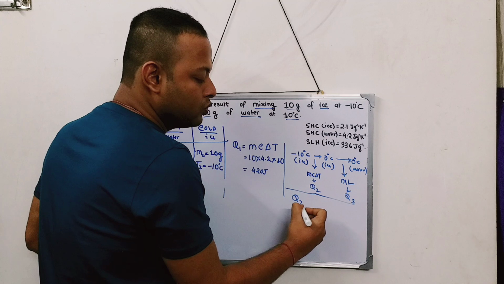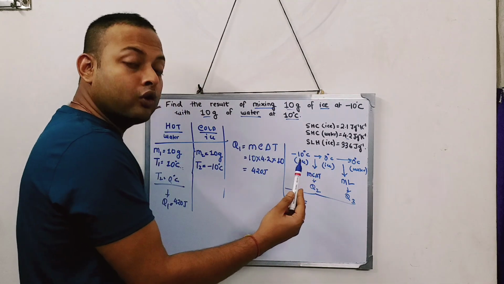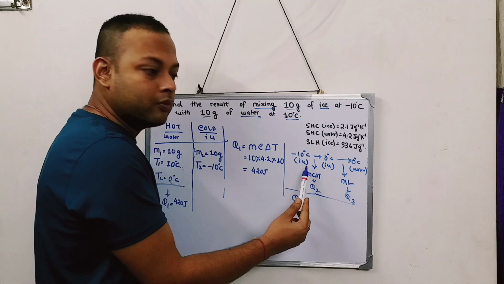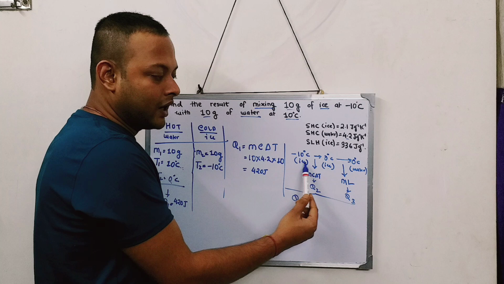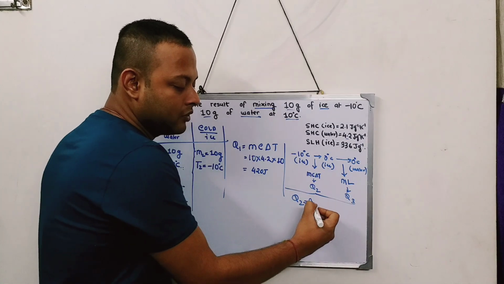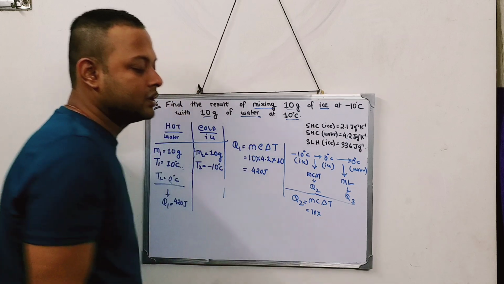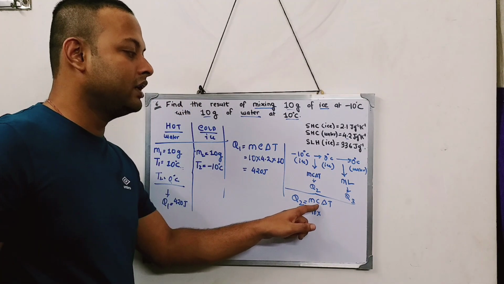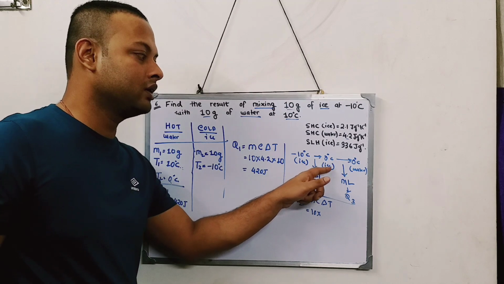So Q2 over there, what formula should I use to know the amount of heat absorbed? I will use mc delta T, because state is not changing, ice to ice. So mc delta T, mass is how much? 10 gram. Now C is what? C is the specific heat capacity of ice, because you can see from minus 10 to 0 degrees centigrade ice.